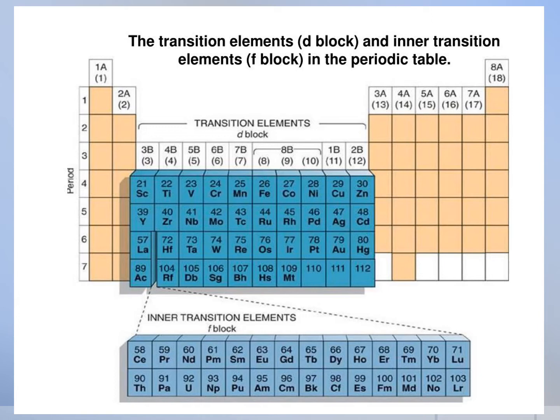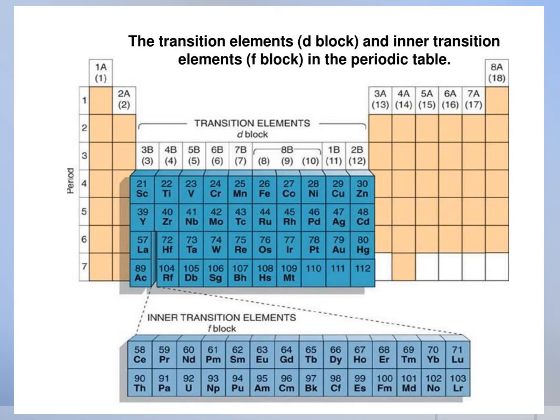Cadmium and mercury do not have a partially filled d orbital either in their elemental state or in their normal oxidation state. However, they are treated as transition elements because their properties are an extension of the properties of the respective transition elements.